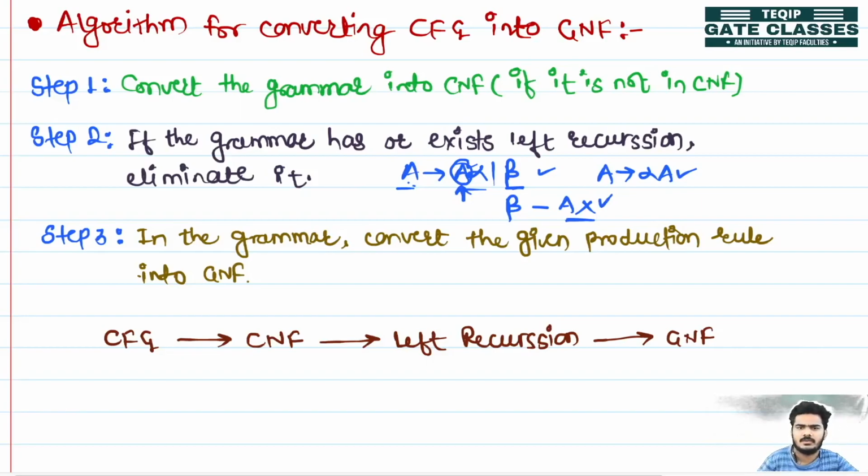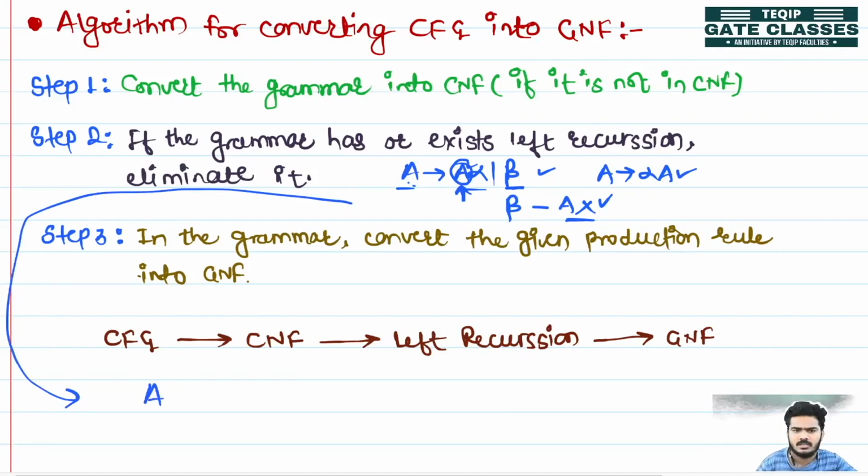So how will we eliminate this left recursion? We can eliminate it by rewriting the above productions like this. A produces beta as it is, and we replace the other part with a new symbol, A prime. We can write any symbol.